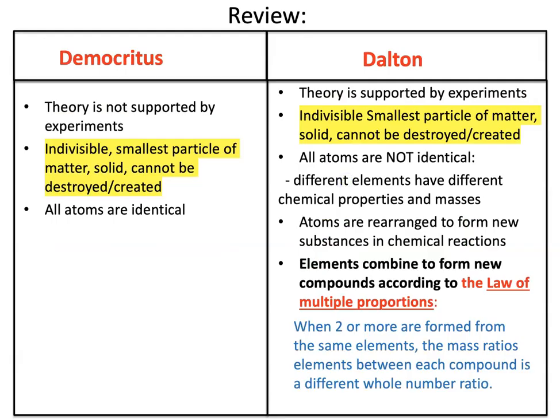Okay, so here's a review of Democritus and Dalton, a comparison. The yellow highlighted section is common to both of them. Democritus didn't do experiments, and he said all atoms are identical. That's the opposite of Dalton. He also proposed that elements combine to form new compounds according to the law of multiple proportions. Here I explained it in different words. When 2 or more compounds are formed by the same elements, the mass ratios of elements between each compound is a different whole number ratio.